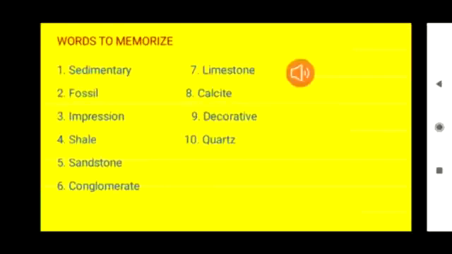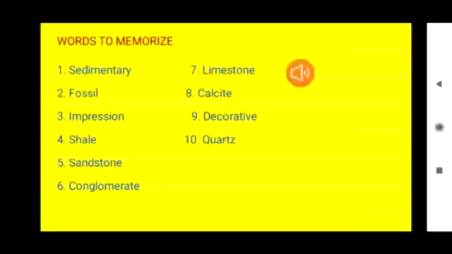Conglomerate, C-O-N-G-L-O-M-E-R-A-T-E, conglomerate, a thing consisting of a number of different items that are grouped together. Limestone, L-I-M-E, lime, S-T-O-N-E, stone, limestone, a type of sedimentary rock. Calcite, C-A-L-C-I-T-E, calcite, a white mineral present in limestone.